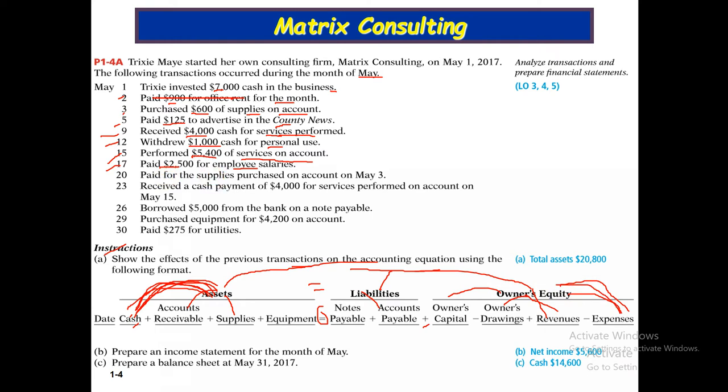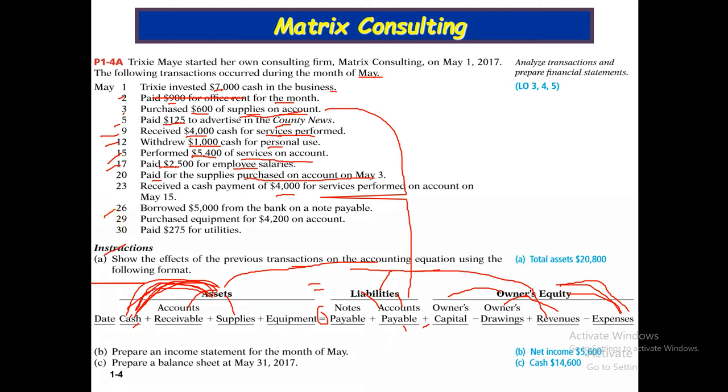Paid the supplies purchased on account on May 3. Since we paid, asset cash decreases and liability accounts payable decreases. On May 3 we purchased supplies on account, so accounts payable increased. Now for this payment of $4,000, accounts payable will be decreased.